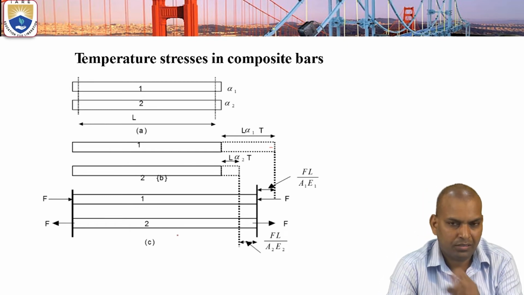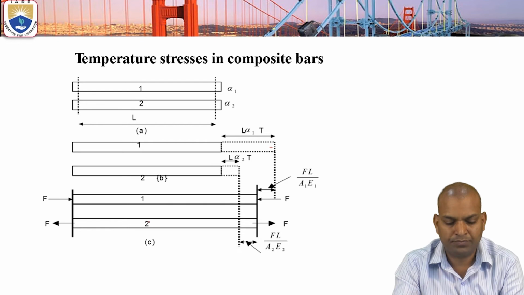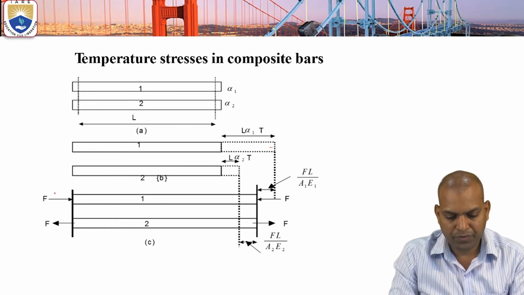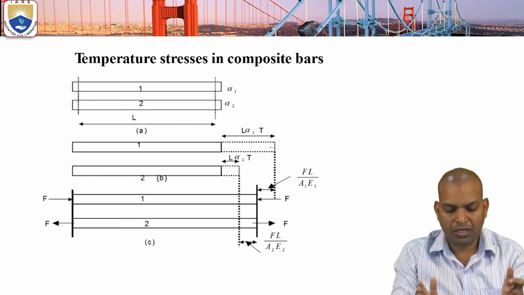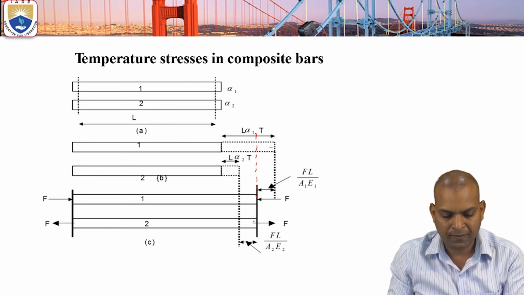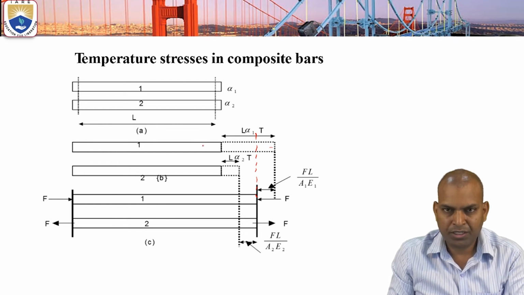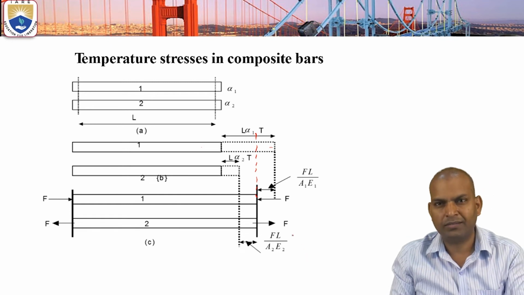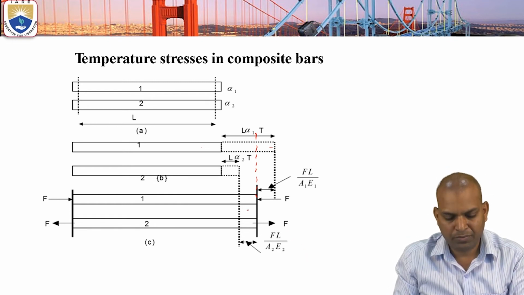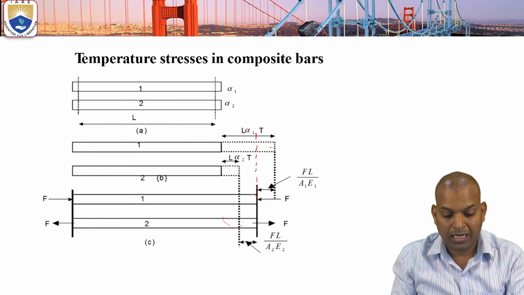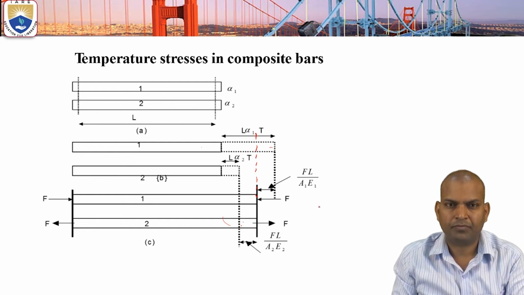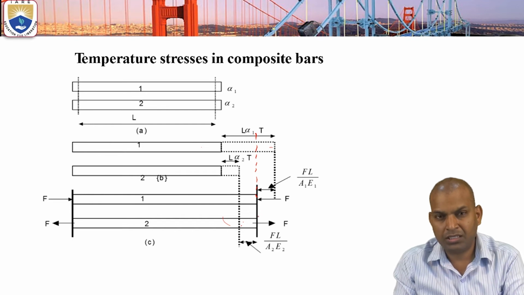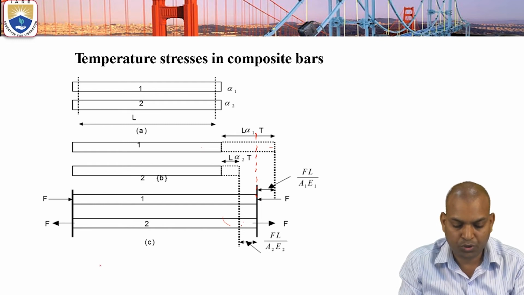We have to make the middle cross section neutral. Then there is compression in material 1, so you have to apply a compressive load, and there is a tensile load in material 2, that means a positive tensile thermal stress acts. There is contraction in material 1, which is considered negative, and extension in material 2, which is considered positive.